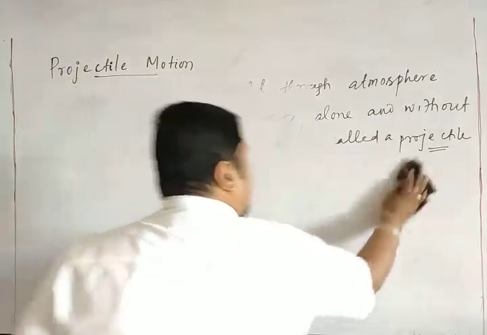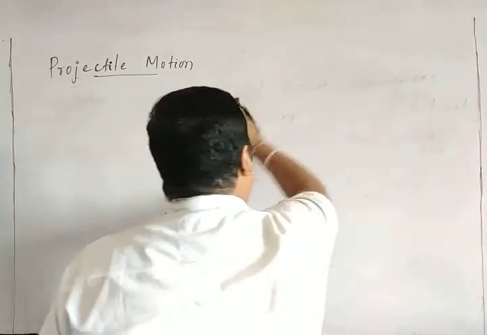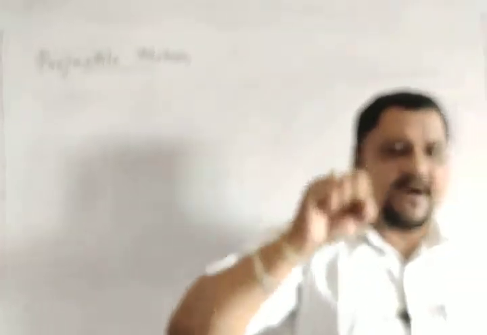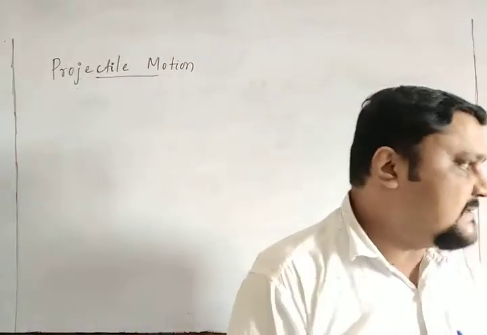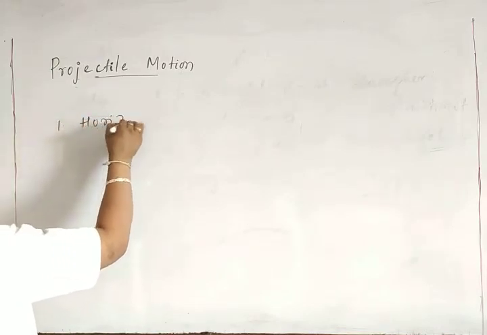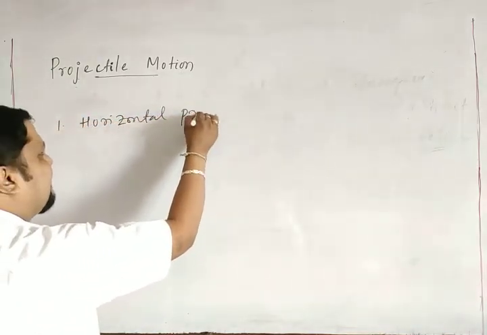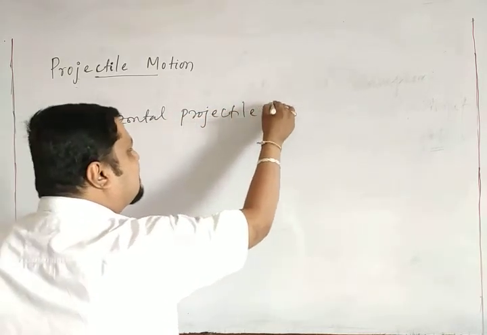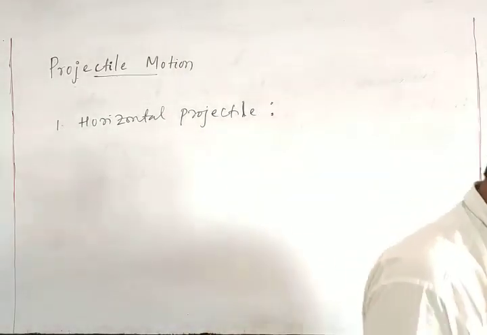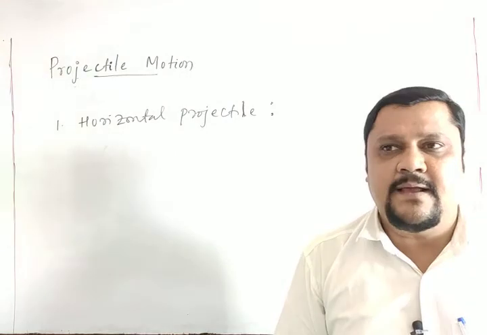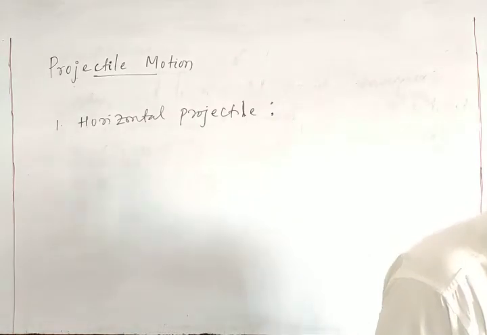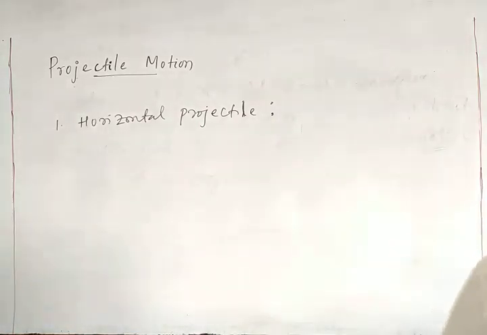So by these assumptions, and knowing what a projectile is, now we will go for projectile motion. Now, there are two types of projectiles. One is called horizontal projectile. What is this horizontal projectile? If a body is projected horizontally from a certain height, then the body is called a horizontal projectile.